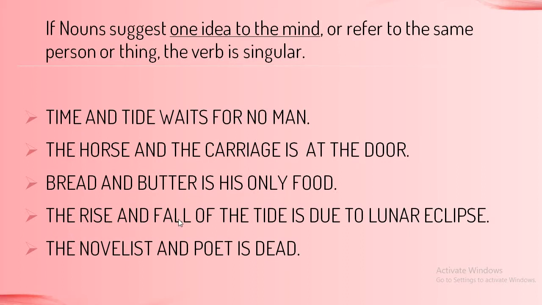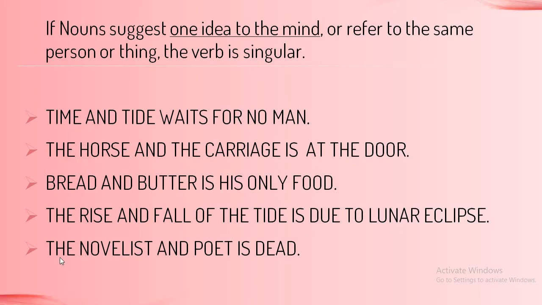The rise and fall of the tide is due to lunar eclipse. The rise and fall of the water in the sea is considered as one movement, rising and falling of water as one movement. So that is why the rise and the fall of the tide is due to lunar eclipse.